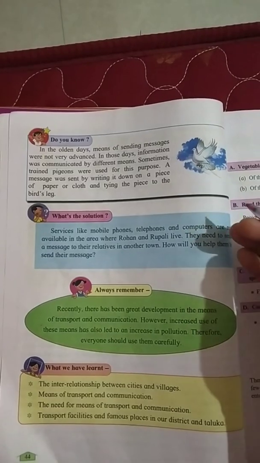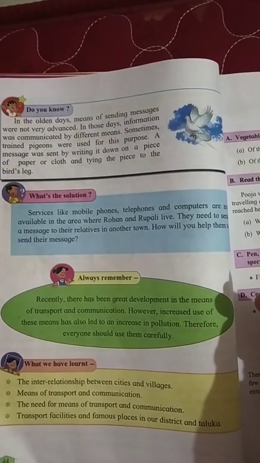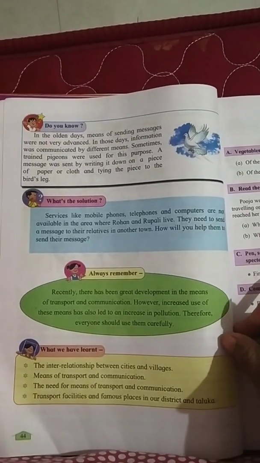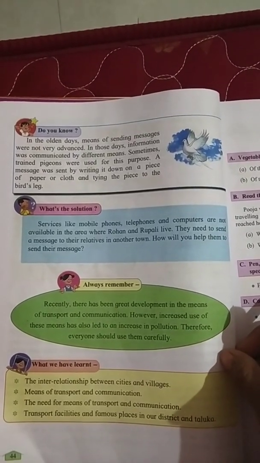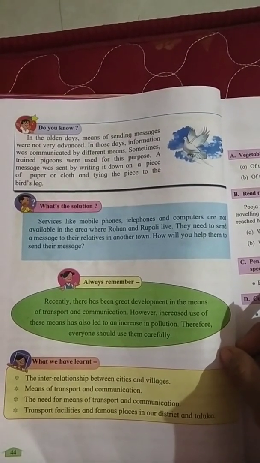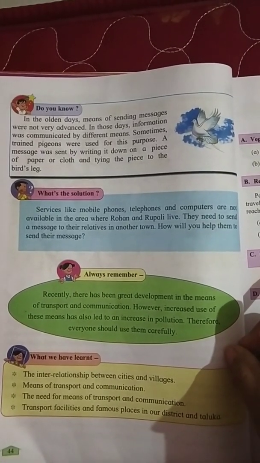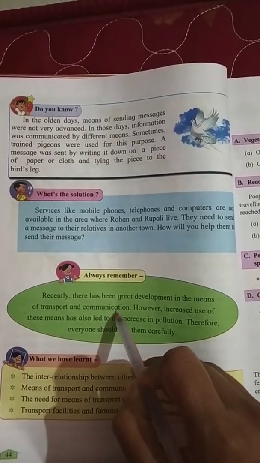But nowadays we are using mobile phones, which is very easy. Within a second we can communicate with a person who is living far away from us in foreign countries. Also we can communicate very fast. Understood? But there is one problem with these means of transport and means of communication.